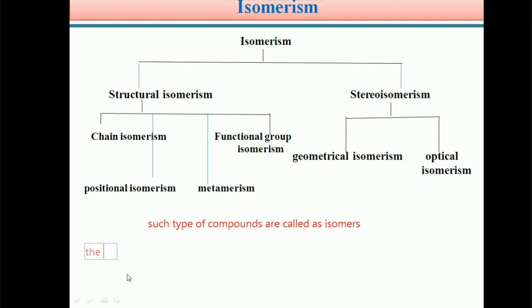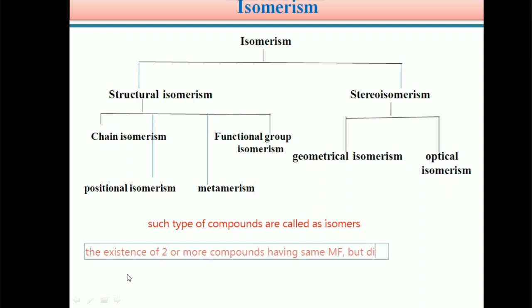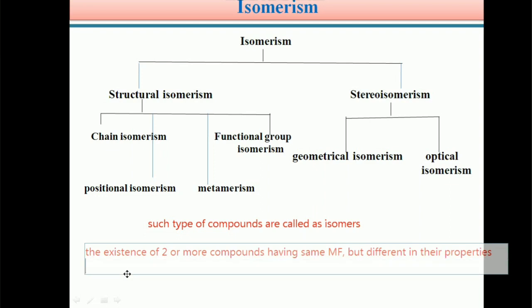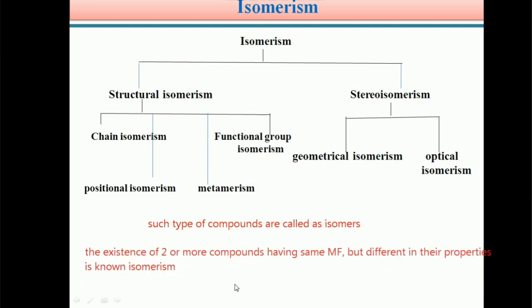So the existence of two or more compounds having the same molecular formula but different in their behavior is generally known as isomerism, and such compounds are called isomers.